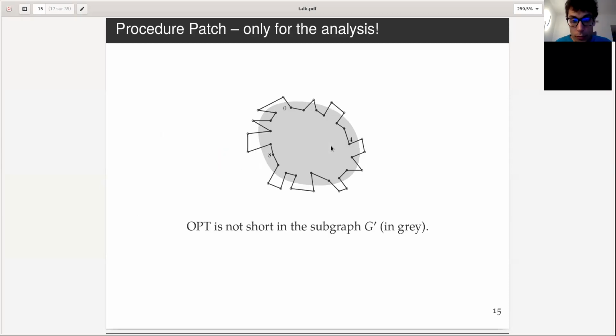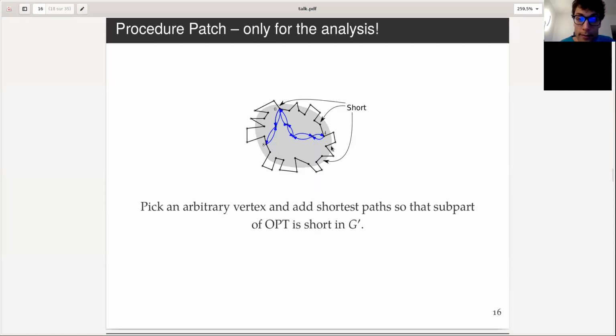So let's look at this beautiful pizza defined by the gray area, which is the cluster of the subgraph I'm looking at, and the black curve, which is the opt solution. And let's say that opt is not short in the subgraph, meaning that the diameter of the subgraph is much smaller than opt inside the subgraph. Okay, so let's pick an arbitrary vertex on opt, this vertex here, 0.